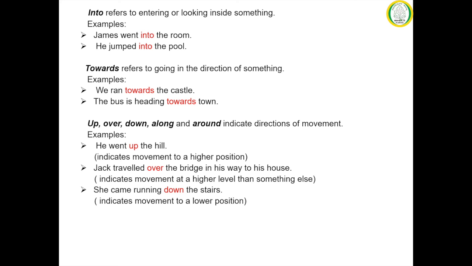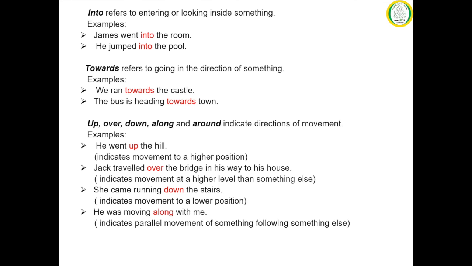She came running down the stairs. Here down as a preposition indicates movement to a lower position. In this sentence, it indicates the movement of her running from a higher position to a lower position on the stairs. He was moving along with me. Here along as a preposition indicates parallel movement of something following something else.